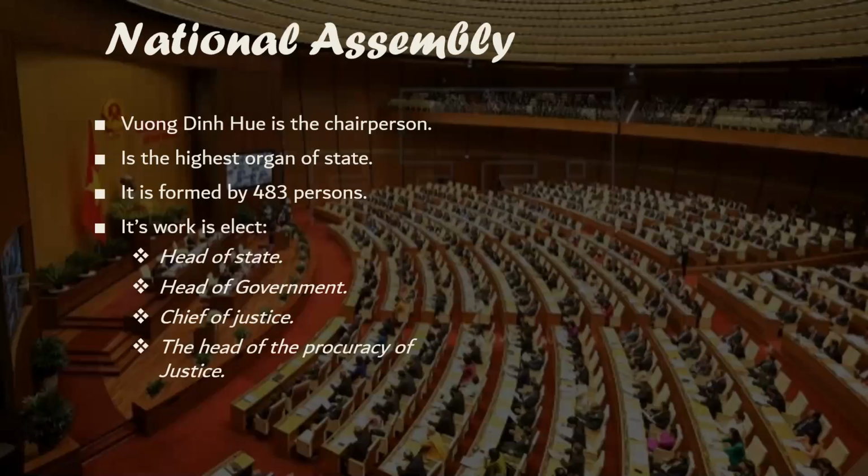The National Assembly of Vietnam is the legislative power and the most powerful state organ in Vietnam. The chairperson is Vo Dinh Hue, who was elected on March 31st of 2021 by the 483 members of the National Assembly. The duty of the National Assembly is to elect the head of state, head of government, and chief of justice. The length of the assembly is 5 years. After that, the head of state convenes a National Assembly in which all powers are changed.